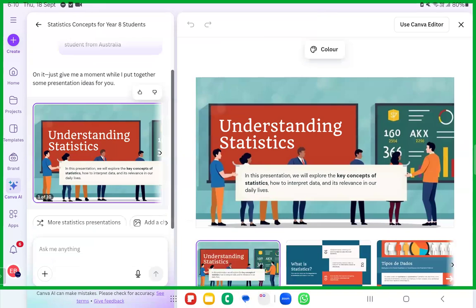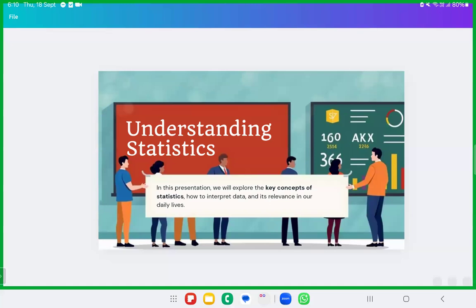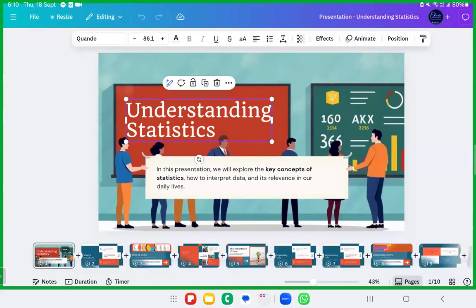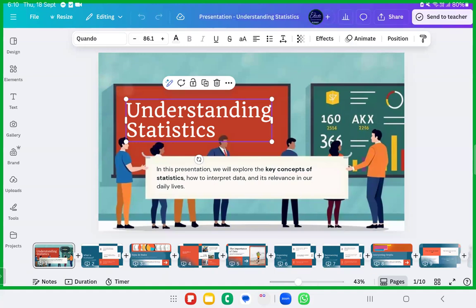Now what you're going to do is click on it and use it in the Canva editor. Very important thing, the textual content will be a mess. Sometimes it will be a mess if it is going ahead with Canva. The very first presentation, I just liked it, I'll keep it as such. But if I want to further edit it, yes, you can edit it. Just click on it.